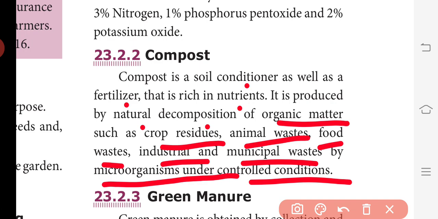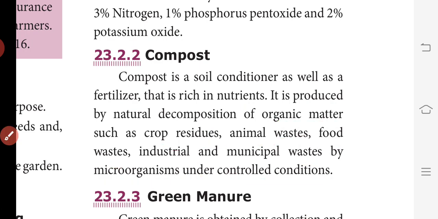We prepare this compost by using crop residues, animal waste, and food waste, whichever we throw out from our house, like onion peels and tomato peels. And industrial waste and municipal waste. By using microorganisms, we prepare this compost.